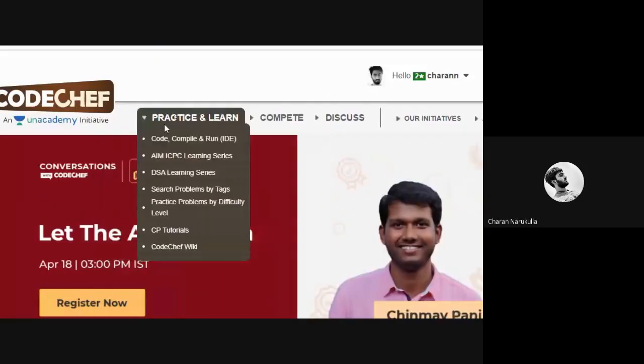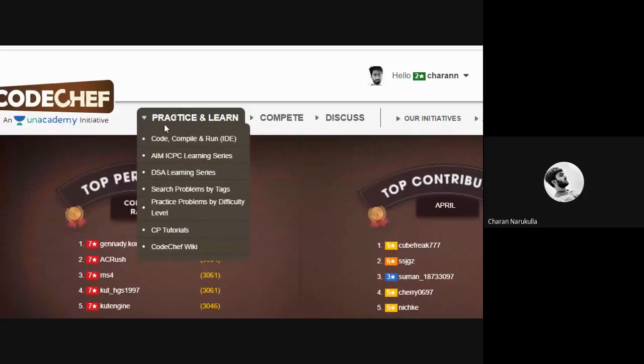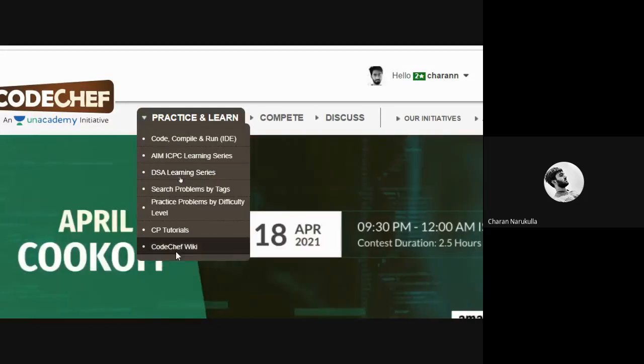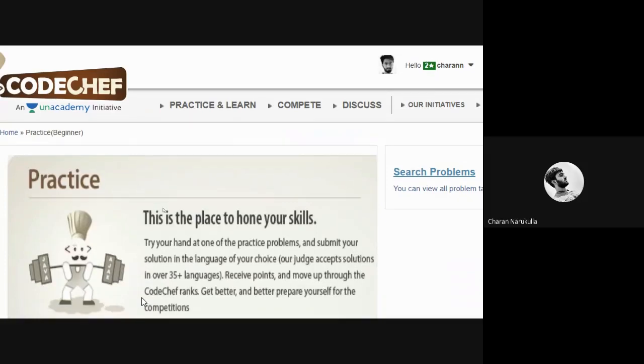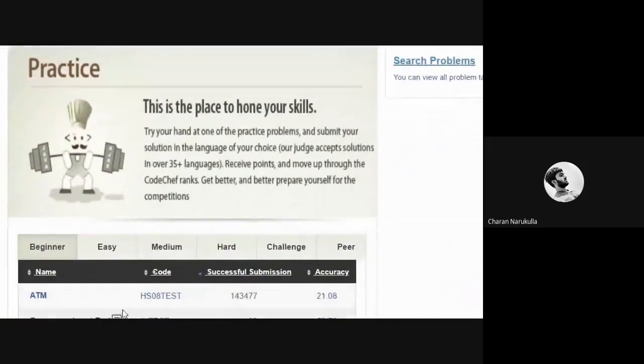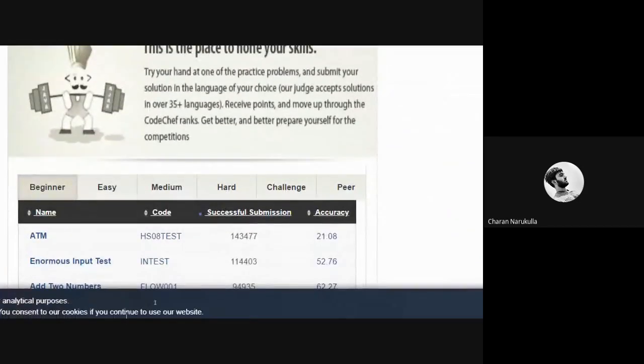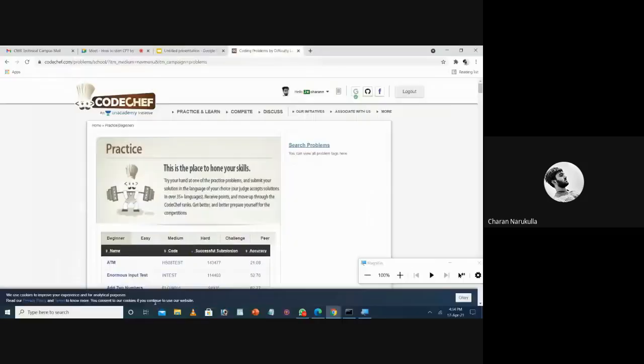This section contains a variety of problems based on different difficulty levels. So there are different difficulty levels such as cakewalk problems, basic problems, medium level problems, and very hard problems. You can select any type of problem which you would like to solve and you can go ahead there.